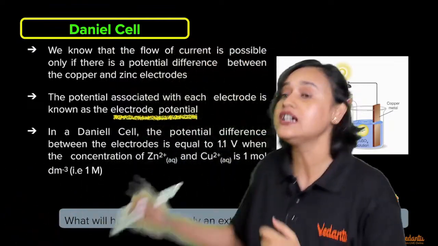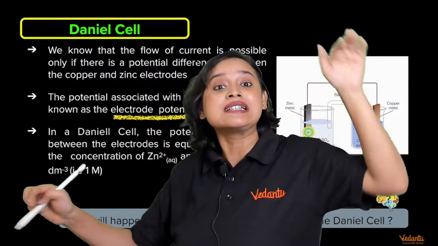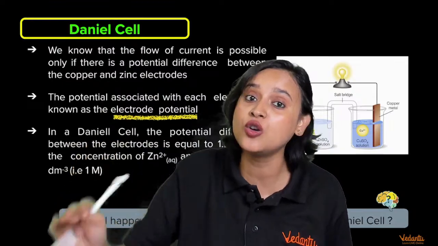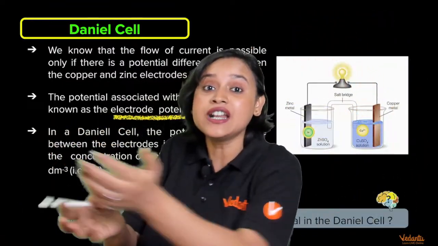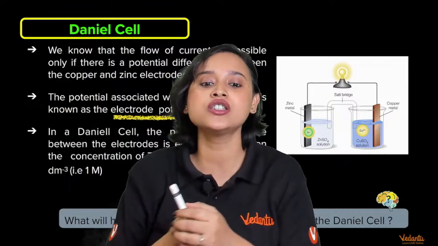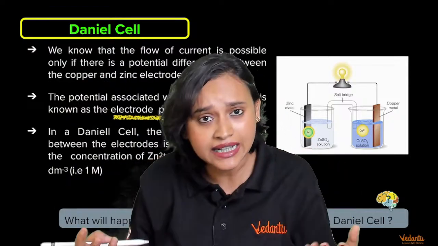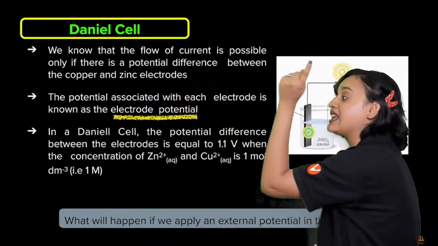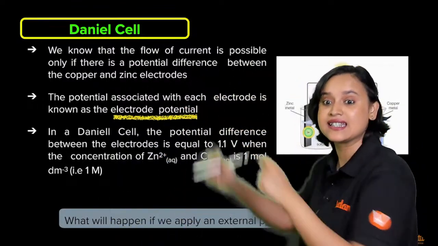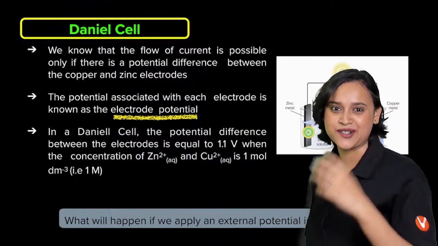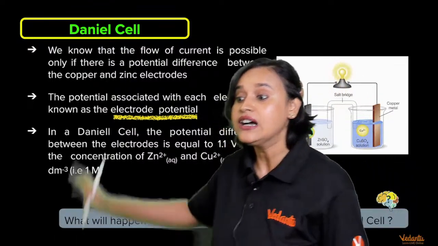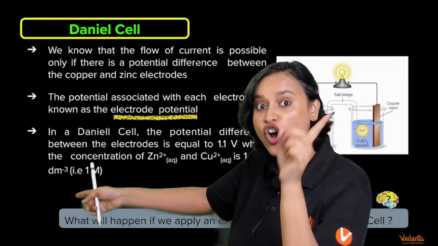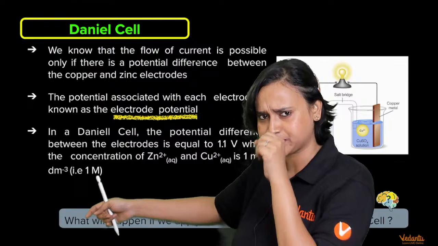Exactly my point, guys. So why is the electron flowing? Because there is some place where the potential is higher and some place where the potential is lower. That means there is a potential difference which is making the electrons flow. And this potential that is associated with the electrode is called electrode potential. That means when zinc is an electrode, the zinc rod that we have taken, what is that?